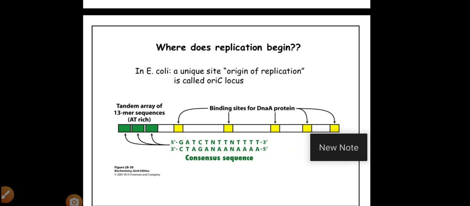This is where the replication starts. First of all, this site is recognized by pre-priming proteins or pilot proteins.